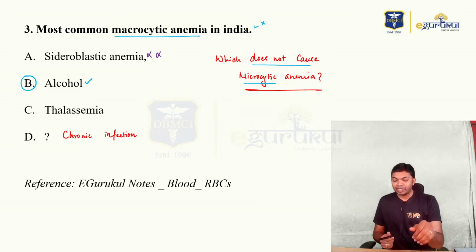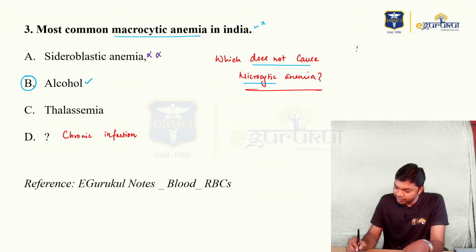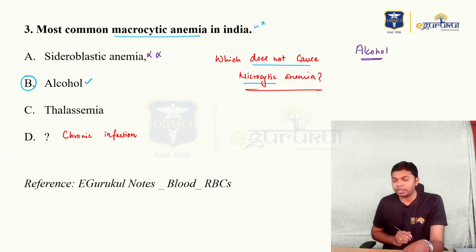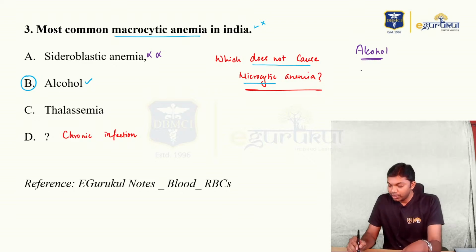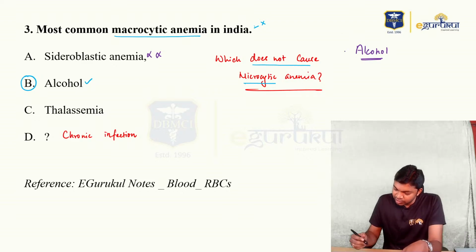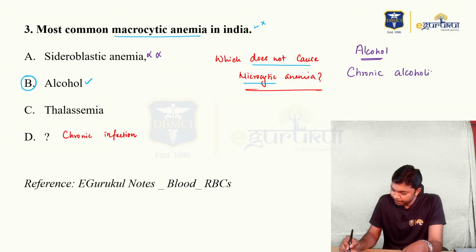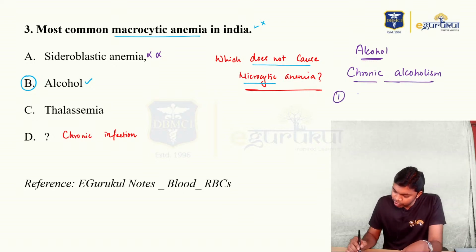Let us take up alcohol. It's a very interesting manifestation, how alcohol causes abnormality. Number one, with chronic alcoholism, there is going to be B12 deficiency. Number two, there is going to be folate deficiency.